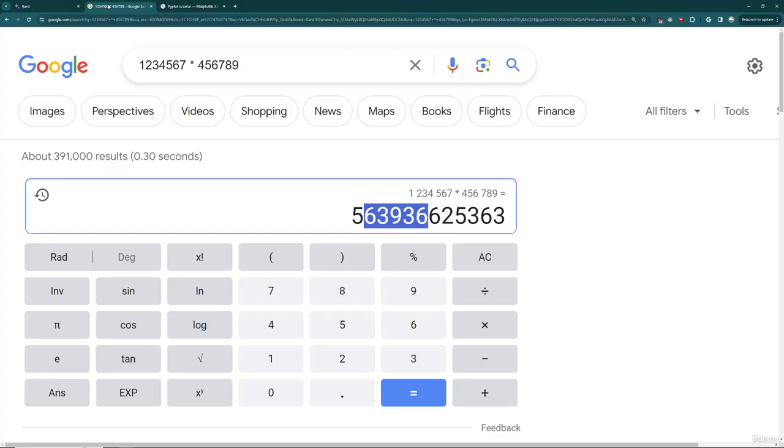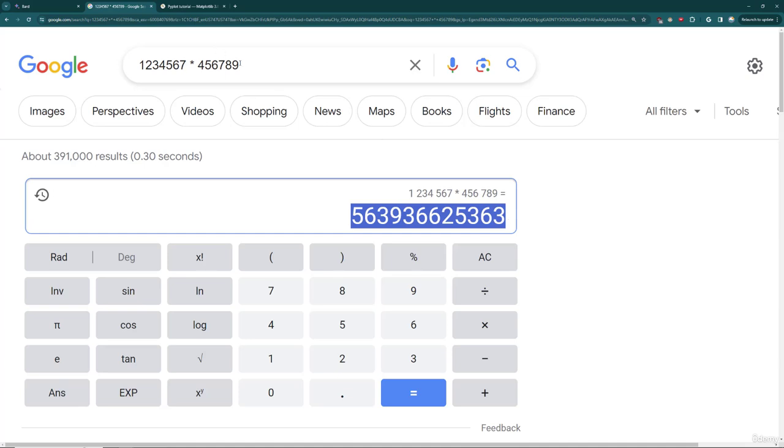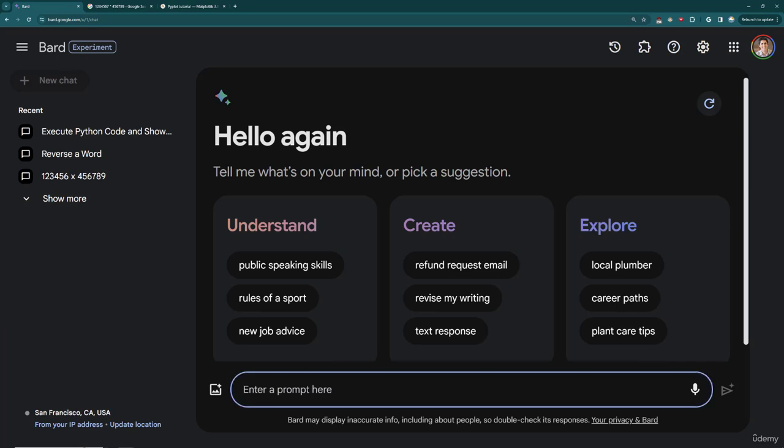You can imagine that I want to perform a simple calculation, or really not that simple for a large language model, such as this large number multiplied by this large number. Now, I could use a calculator and then see the correct result here. What happens if I actually ask Bard, in plain language, what this result is? Well, in a new chat, I'm going to say, what is, and I'll paste this, and I'll remove the asterisk there, and I'll say times, just to really make it like natural language. So I'll say, what is this number times this number?